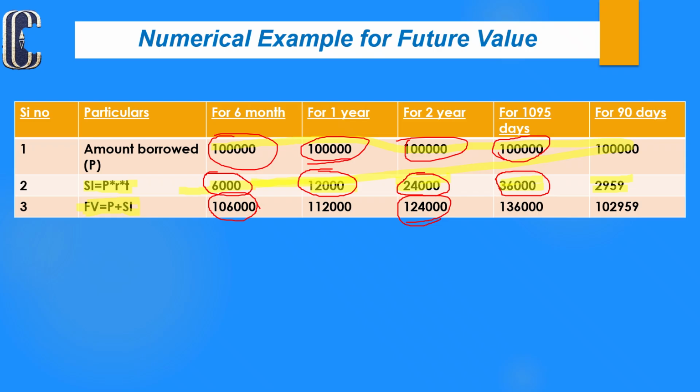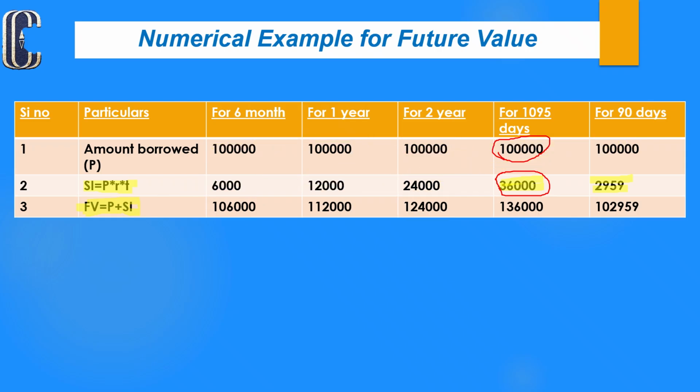The principal amount is 1 lakh rupees and the simple interest at the end of the 90th day is 2,959. The future value is 1 lakh 2,959.